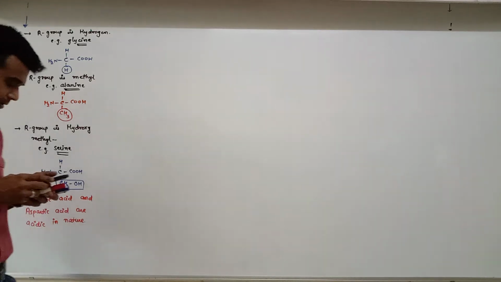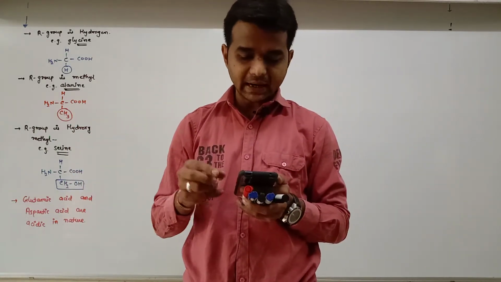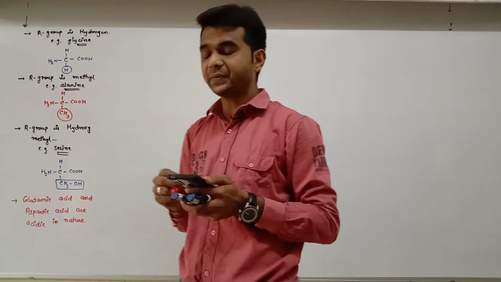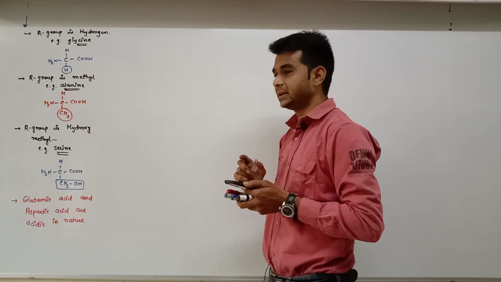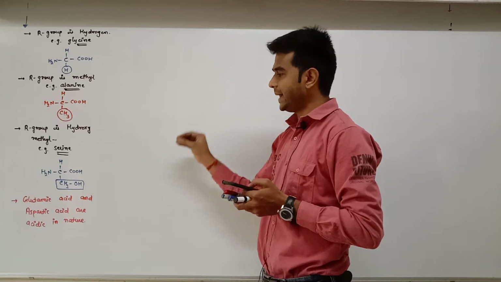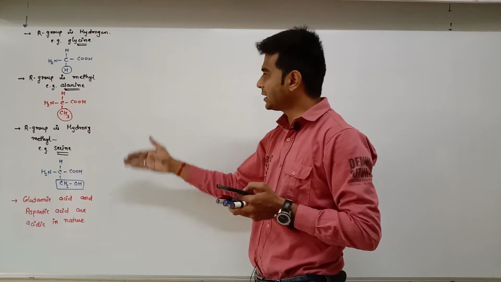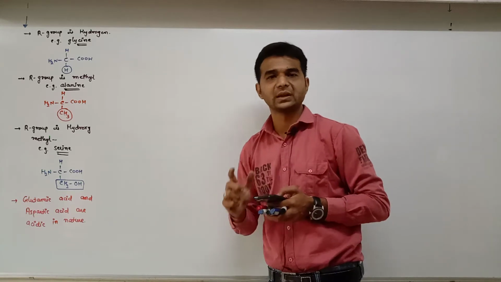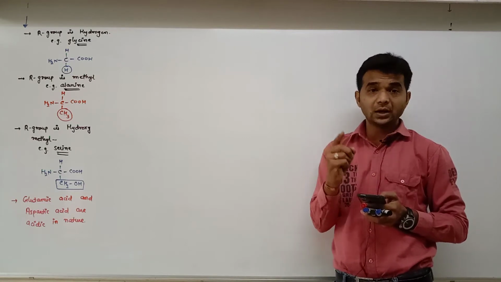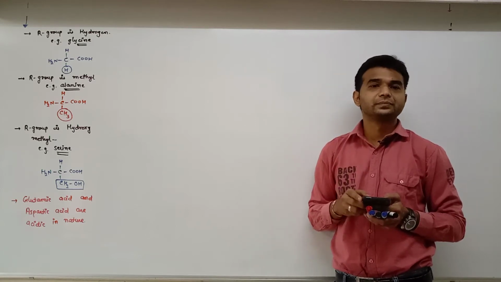Okay. The chemical and physical properties of amino acids are essentially due to the amino, carboxyl and R functional groups. See here, in all amino acids, carboxyl, H and amino group are the same, but the R group is differentiated. In chemistry, in 12th standard, you will learn all the R groups of the 20 amino acids. Okay?